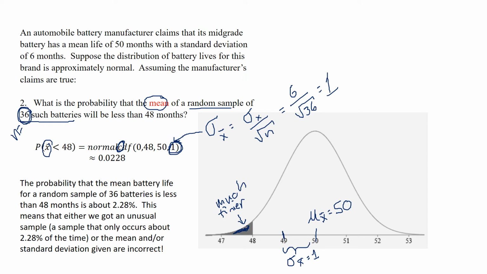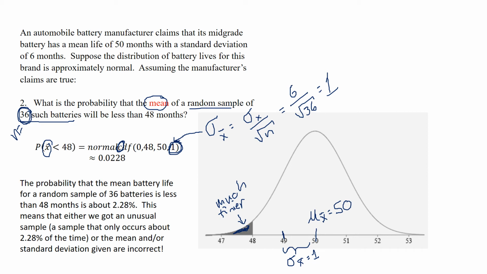And what this tells us is that the probability that the mean battery life for a random sample of 36 batteries is less than 48 months is about 2.28%. This tells us that either we got an unusual sample, only about 2.28% of samples will have a mean this small or smaller, or the information we were given to begin with is wrong.